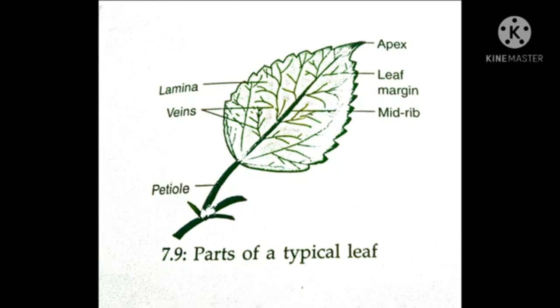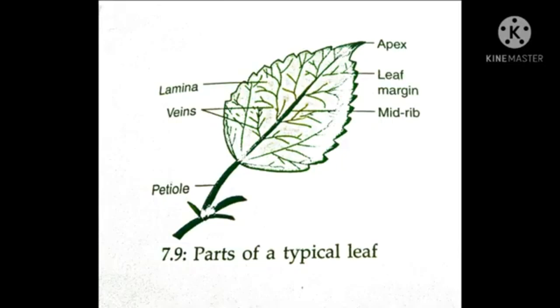The arrangement of veins in the leaf blade is called venation. Leaf venation may be either reticulate or parallel.